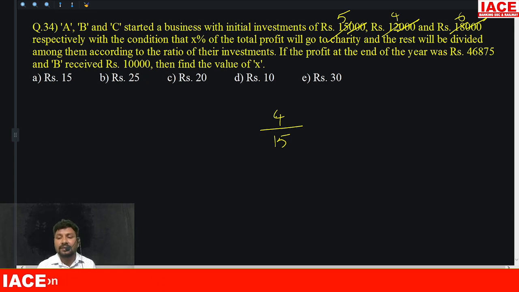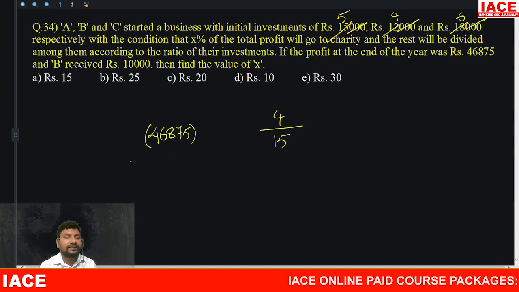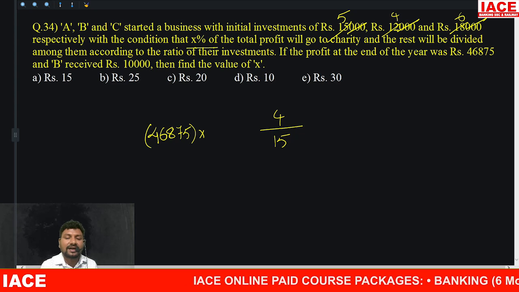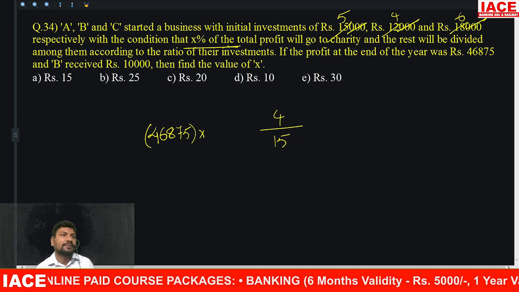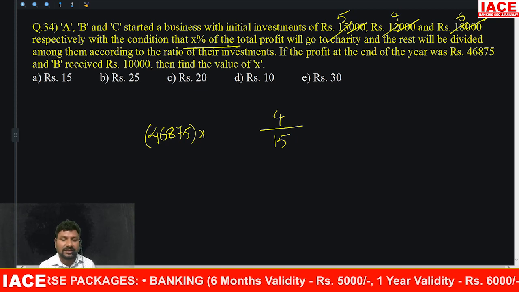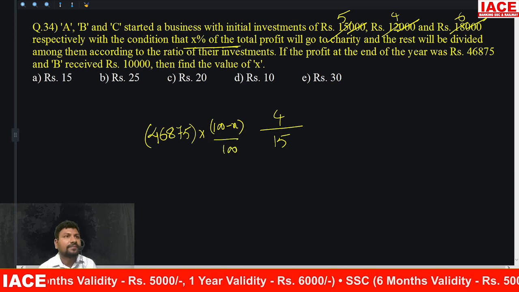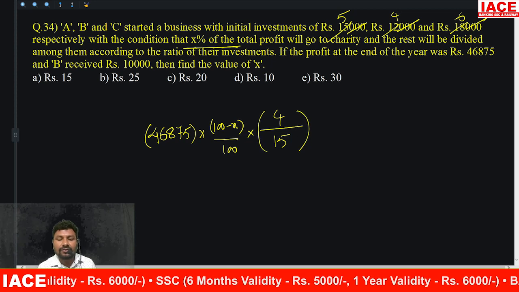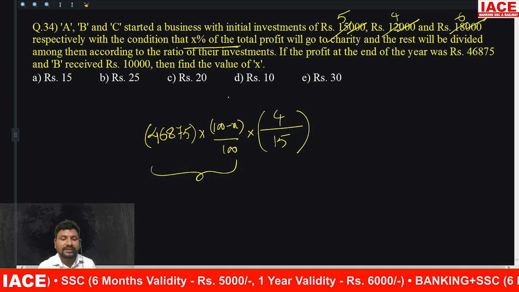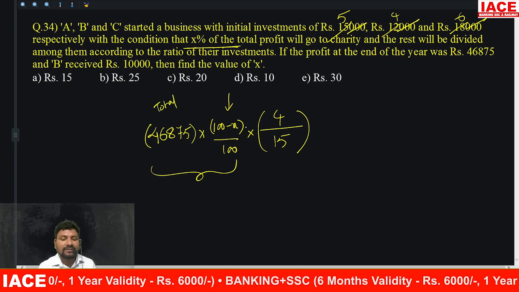Now we share the B profit. The overall profit is 46,875. In this overall profit, how much percentage is already taken out for charity? X percentage. If 10% is taken out, we write 90%. But if X percentage is taken out, how to write? 100 minus X by 100. Then after that we implement how many parts? 4 by 5. This is only for charity. This is about the total, and the total profit we are giving to charity.